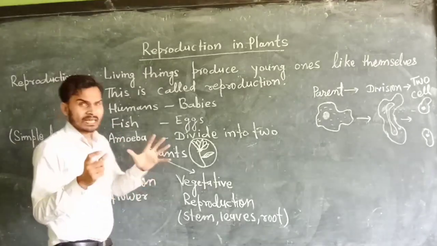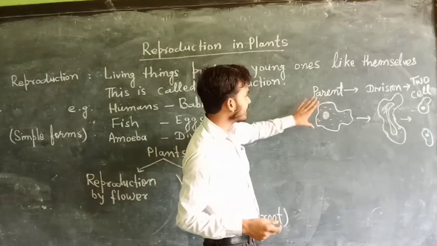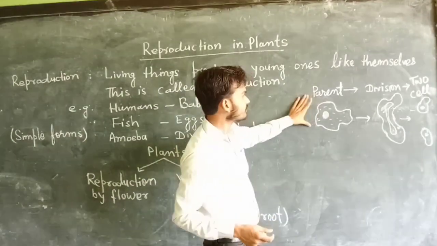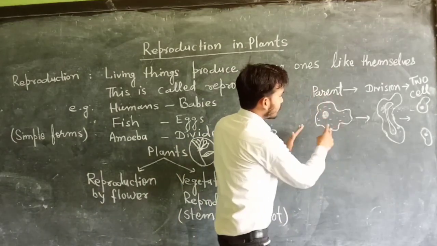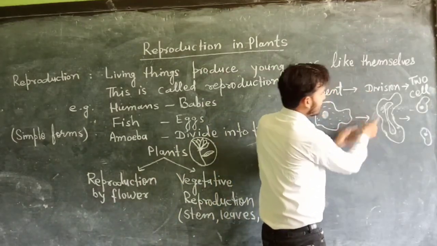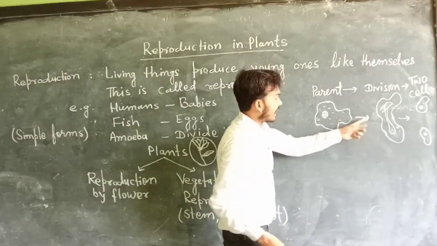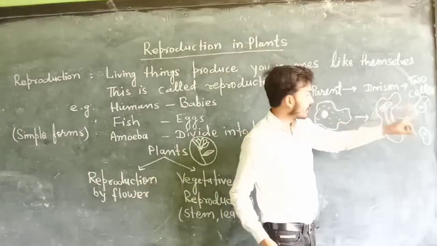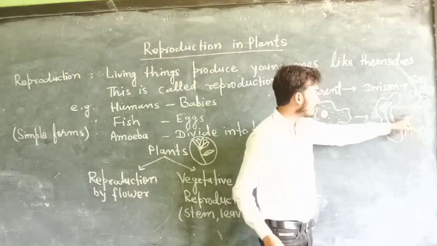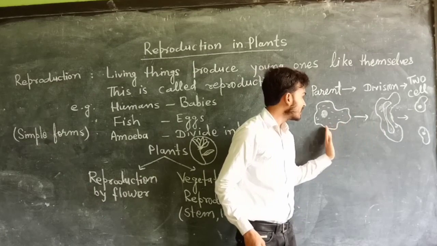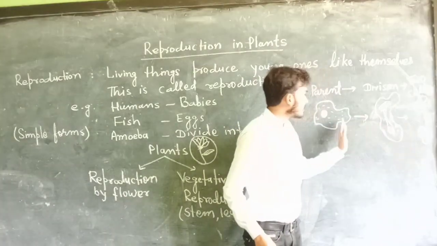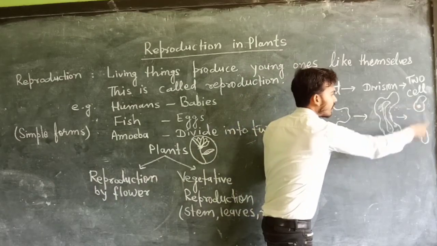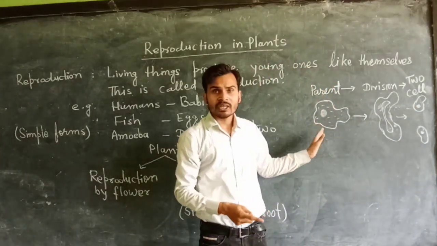We can understand from this picture that it is an amoeba, and it is called the parental amoeba. It means the parent of the amoeba. It is going to mature and after that it will divide. Here division occurs and a single amoeba divides into two. Here is a daughter cell. Daughter cell means it is the daughter of this parent. Here this division takes place. A single amoeba divides into two amoebae. It is also called reproduction.